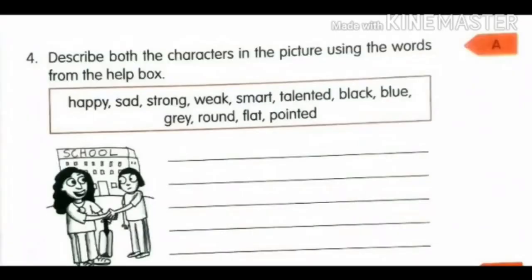Now see the fourth question. Describe both the characters in the picture using the words from the help box. You can see two girls in the picture. According to their face expressions and everything, you can observe and try to make sentences using the adjectives. Give some names to the girls in the picture, and try to explain and describe the girls using the adjectives given in the box.